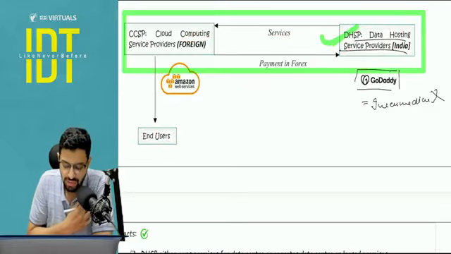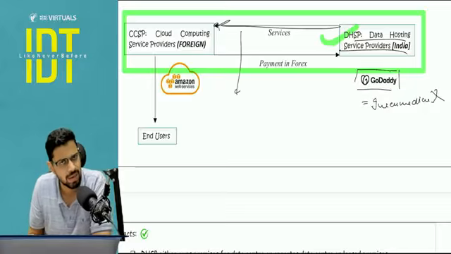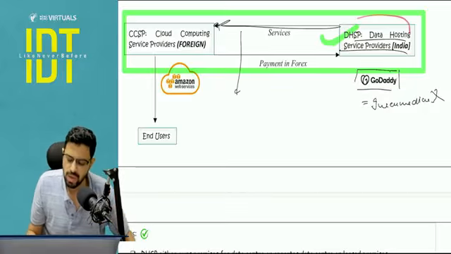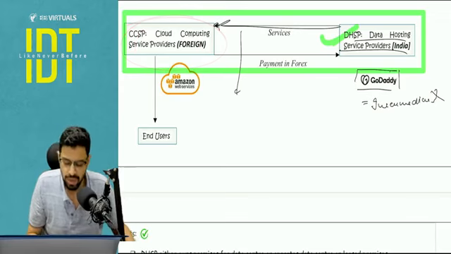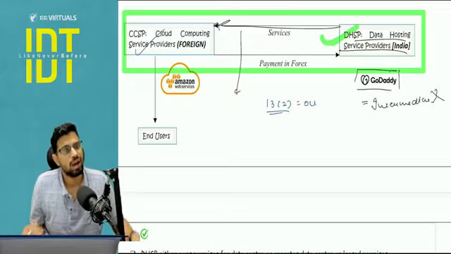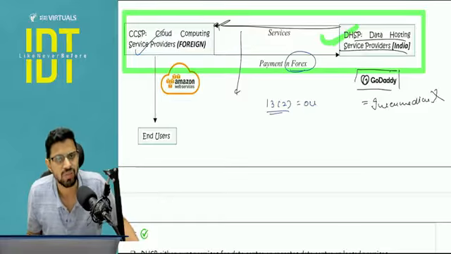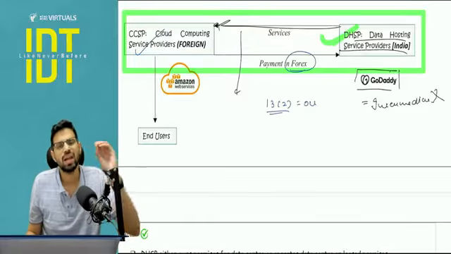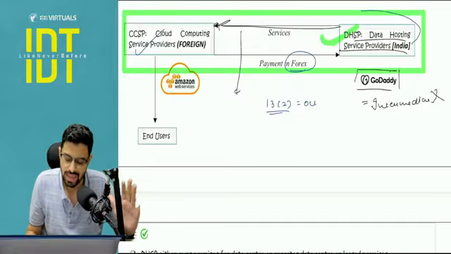And secondly, as I clarified above, can this particular service be an export of service? Yes, it can be an export of service because supplier is in India, recipient is outside India, place of supply will be covered as per section number 13.2. So that possibly may fall outside India. Payment if it is in forex, then yes, all conditions would be satisfied and then it can be an export of service. That is a separate issue. The primary issue that arose for consideration is whether this is an intermediary.